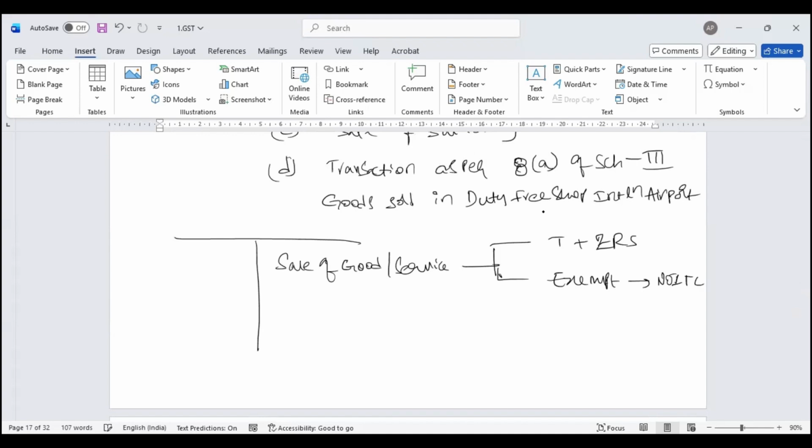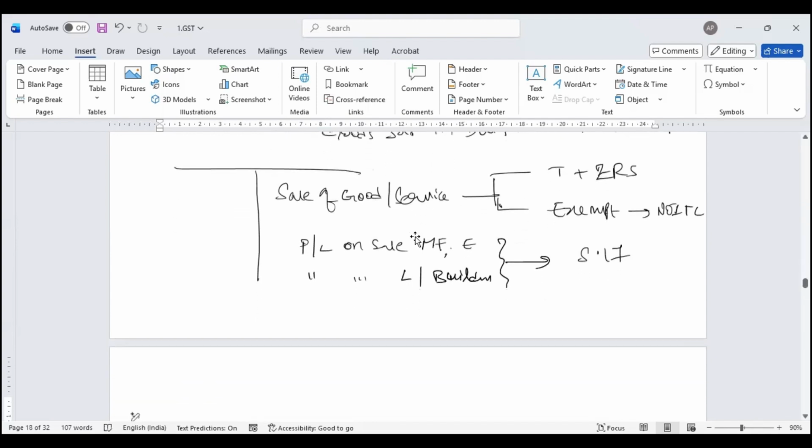In addition to this, profit or loss on sale of securities, that is your mutual fund, equity, etc., and profit or loss on sale of land or building. In case this is also there, then section 17 comes and says, boss, look at your input tax credit. You should reverse your input tax credit which is directly connected with these particular purchases. This is where your condition comes and sits.